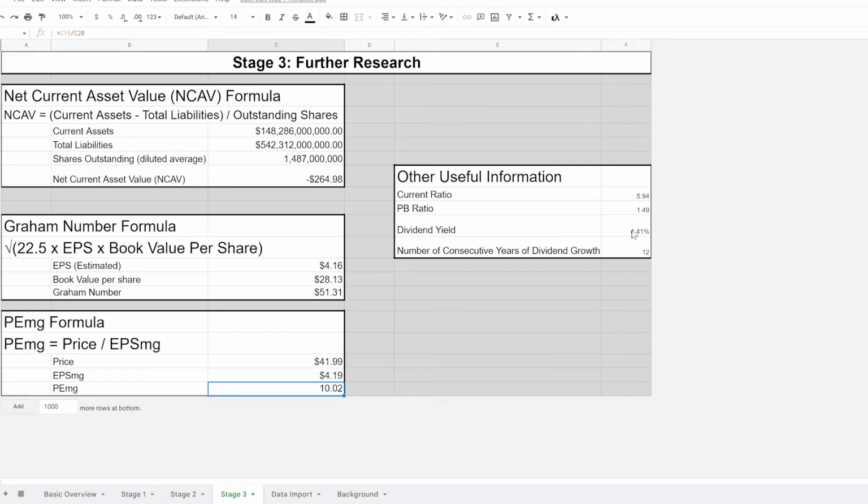The current ratio is 5.94. Price to book ratio is 1.49. Dividend yield is 4.41%. That is a pretty good dividend, and it has grown for 12 straight years. And like I said earlier, the dividend payout rate is relatively low. And so it would seem like they might have the capacity that even if earnings drop over the next couple of years, they still might be able to continue growing that dividend. So that 4.41% is pretty attractive, I think.